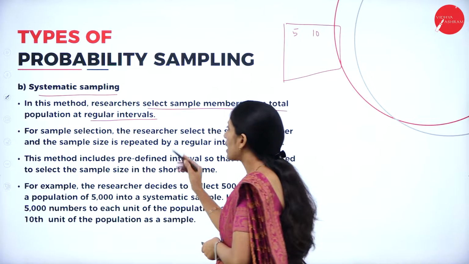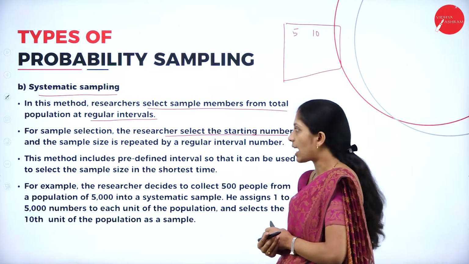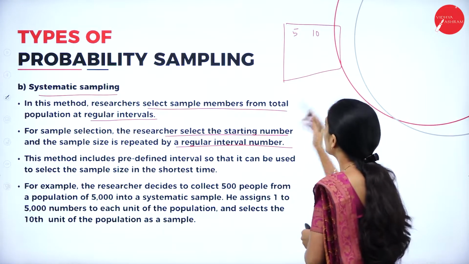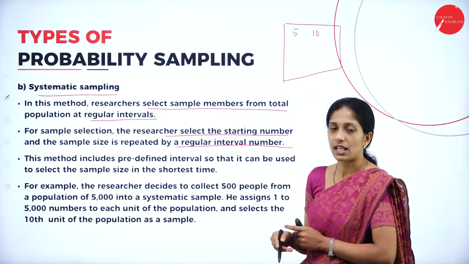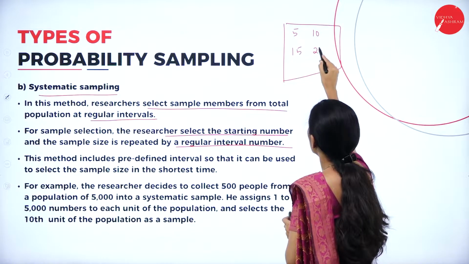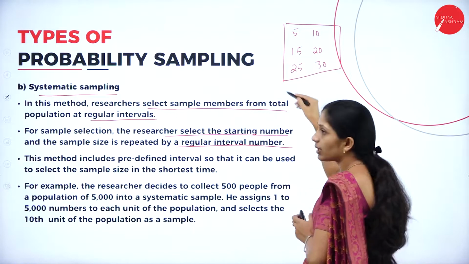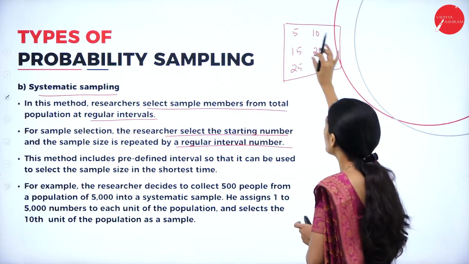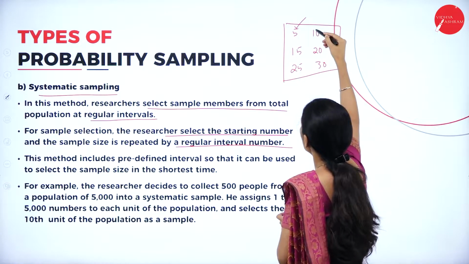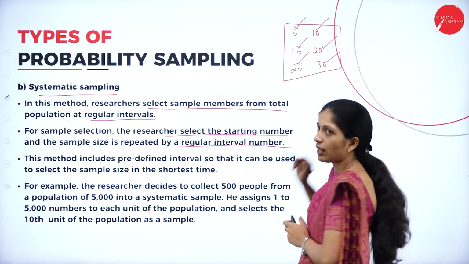So, for sample selection, the researchers select the starting number and the sample size is repeated by a regular interval number. So, here the difference is how much? 5 members, correct? In the same way, the next member will be 15, the next one is 20, next is 25 and next is 30. That is, all the population are involved, but only these respondents will give the information: the 5th respondent, 10th one, 15th one, 20th one, 25th one and 30th one.